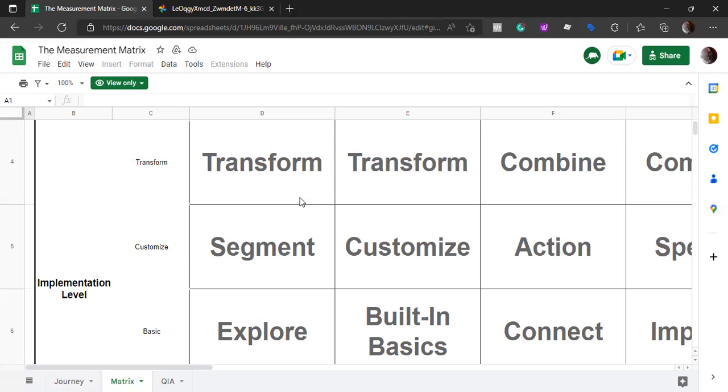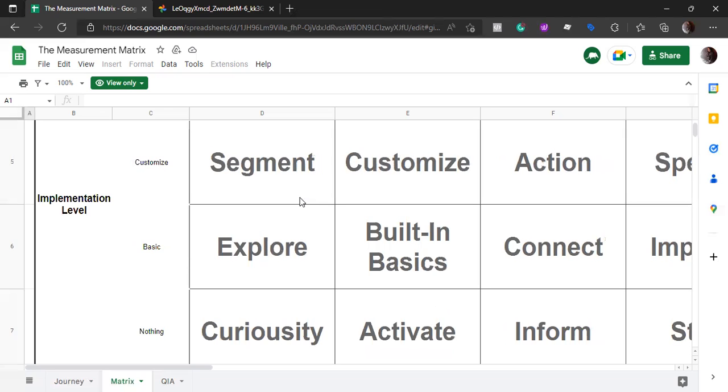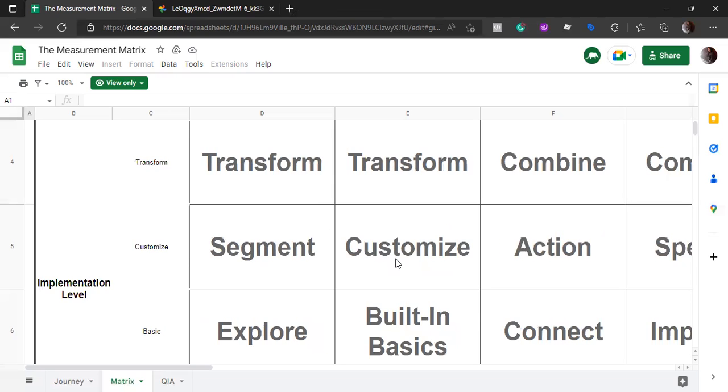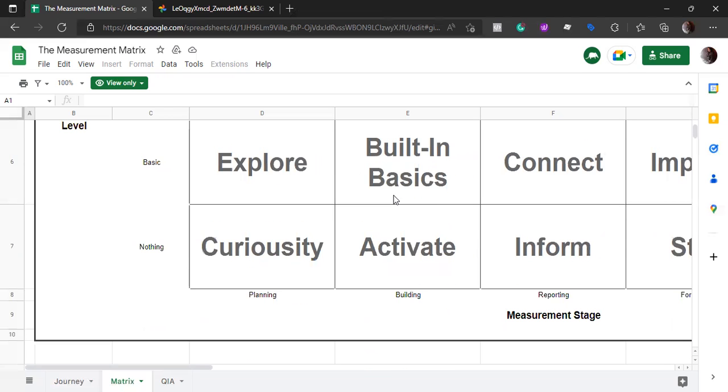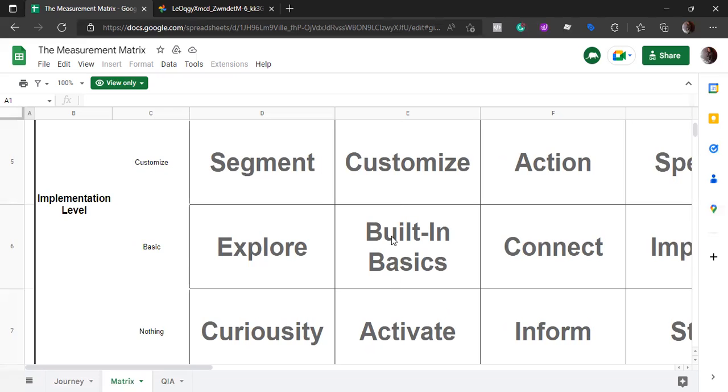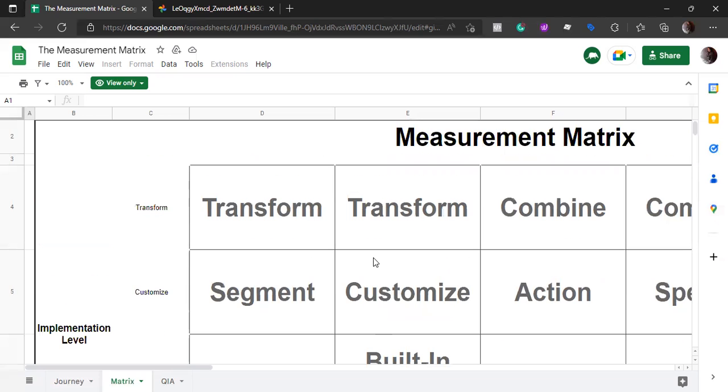So these were the various implementation levels. And like we discussed, we should move step by step: first activate, then built-ins, customize, and then transform. Because this is the journey that we are following, right? If we try to jump from activate to transform, first of all, we'll feel lost and we'll not be able to analyze whatever we are getting as a result. And secondly, it will not be much helpful for us, right?